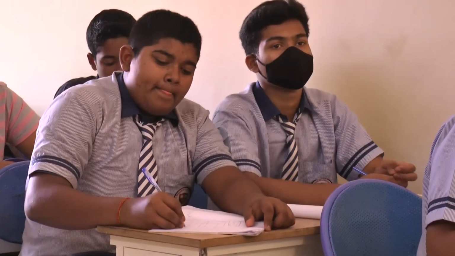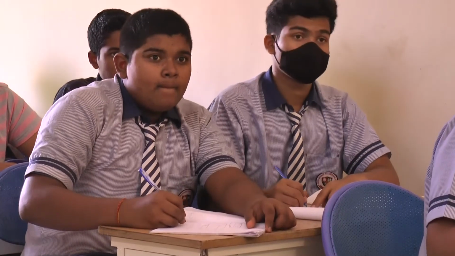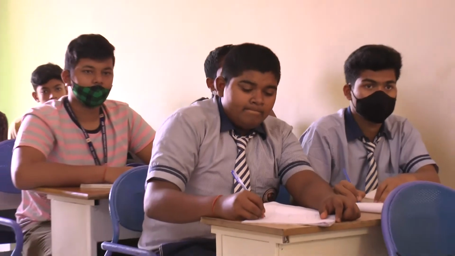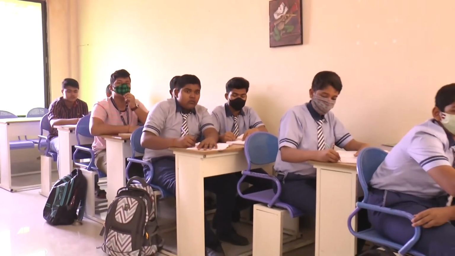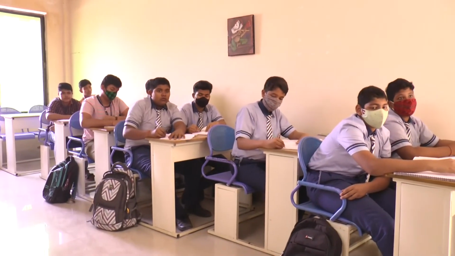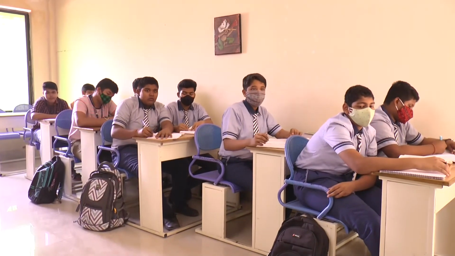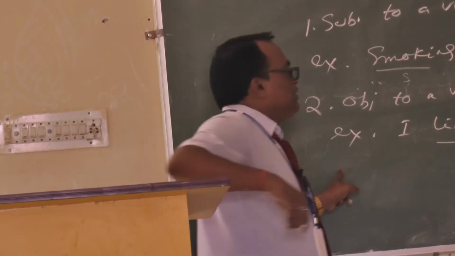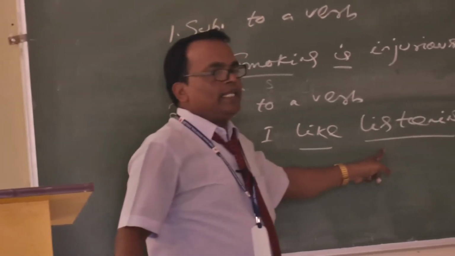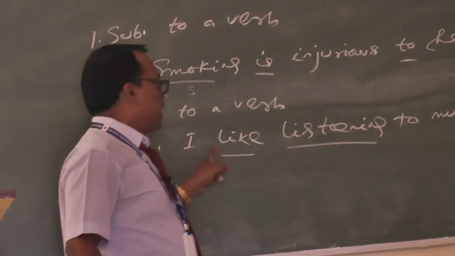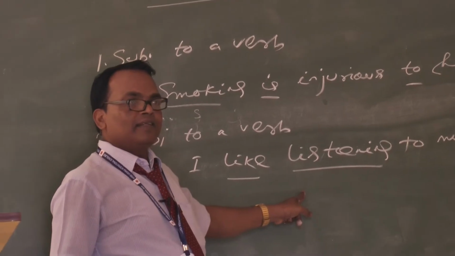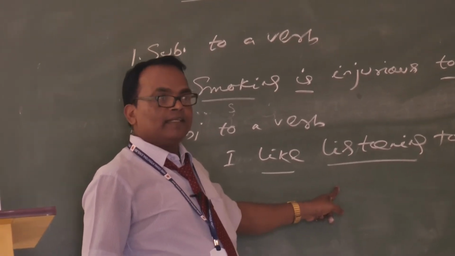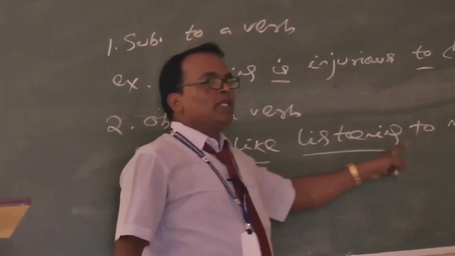In voice change you have read. Keep your mask in your pocket. Okay. So a verb having an object is called a transitive verb. A verb having no object is called an intransitive verb. Here which object? Listening. What listening? Music. Who is listening? I. What are you doing? Listening. What listening? Music.